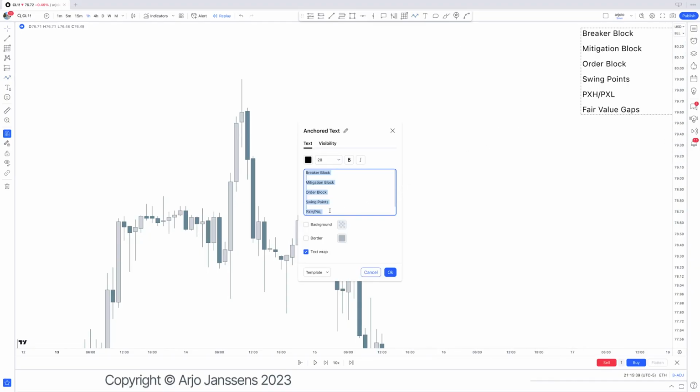Now, that is important to understand. The reason why is because that leads me to the next point, which is liquidity plus fair value for a breaker block. So a breaker block consists of liquidity plus fair value. Then the mitigation block consists of fair value points.